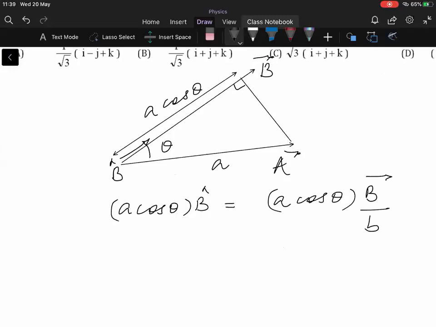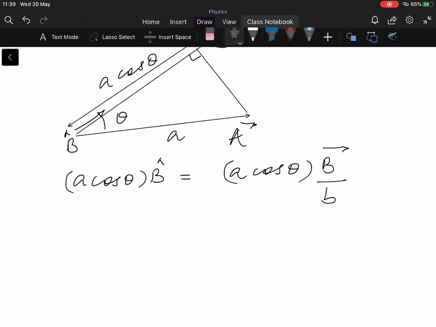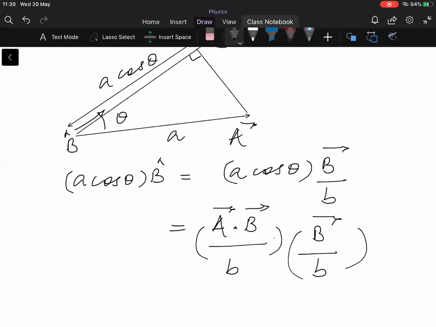Yes, anybody has a doubt? You have doubt in answer key. Okay, we'll see. Now what is A cos theta? A cos theta can be written as A dot B upon B, times B vector upon B. Yeah? Can we write that or no? A cos theta is A dot B upon B.